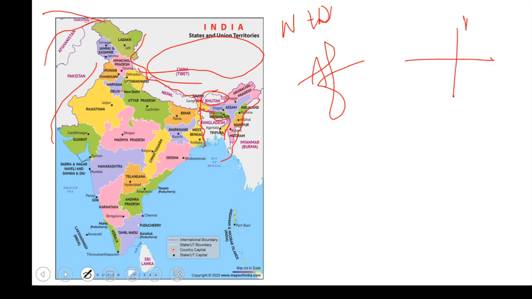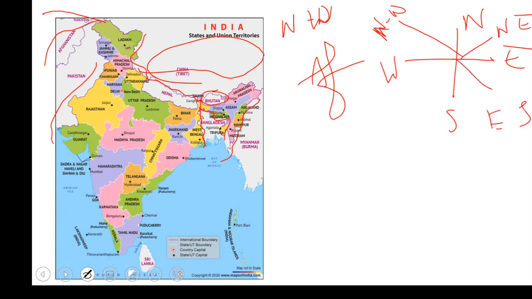So what is this? This is north, this is east, west and south. This is northwest. This is northeast. Like this, we have different directions. And here you can see, Afghanistan is sharing a border with our country. This is how Afghanistan shares a border with us. And Pakistan, we already know, is also in the northwest direction.